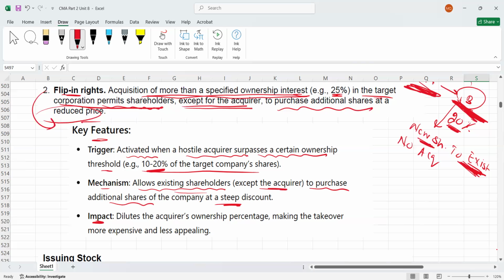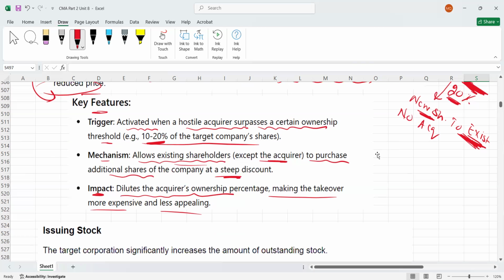The impact will be what? It dilutes the acquirer's ownership, because new shares are being issued to existing shareholders other than the acquirer, making the takeover more expensive and less appealing. So that's why he will run away from this acquisition.